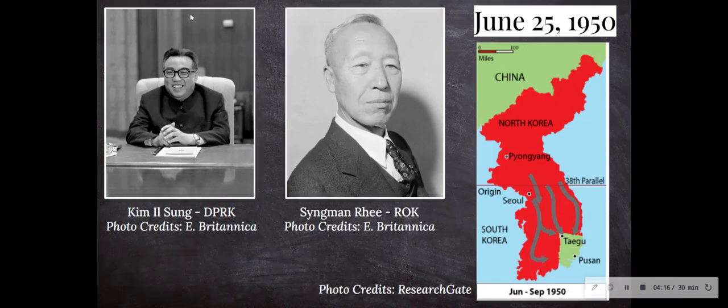And over here to the left, we can see the North Korean leader during the Korean War during the 50s. And we see Syngman Rhee here, who is the ROK leader, Republic of Korea leader. One thing about Syngman Rhee to keep in mind is that he was not communist, but he was still authoritarian, which means he did not abide all of the rules of democracy because the US supported the South, but he wasn't communist. So that was one plus point that the US used. So now we have North Korea as having a huge advantage right now.